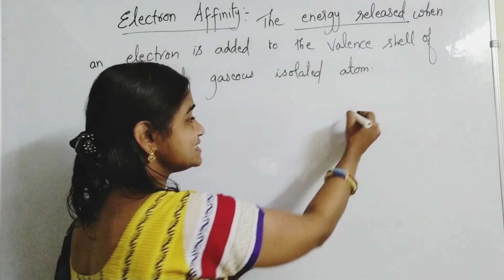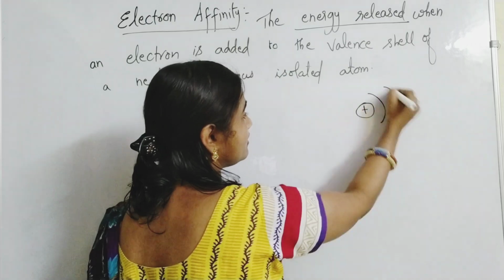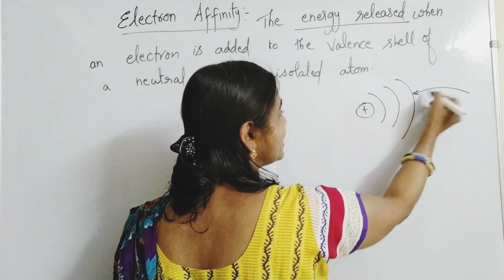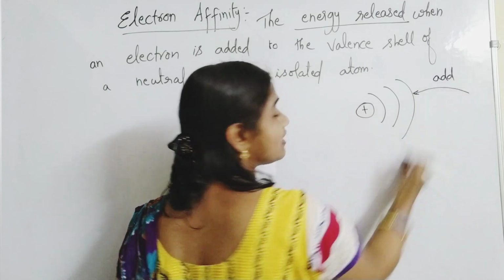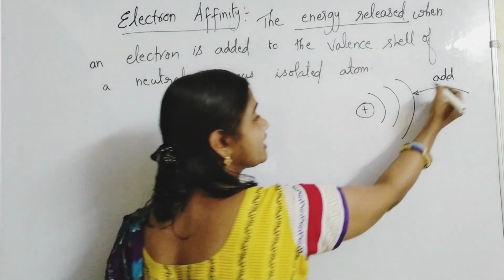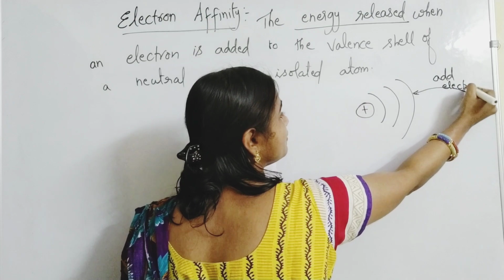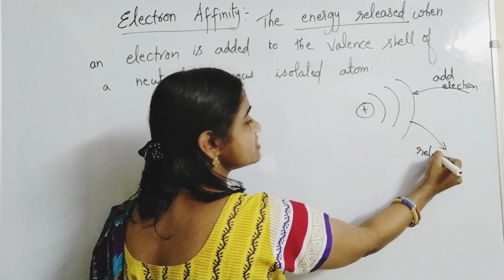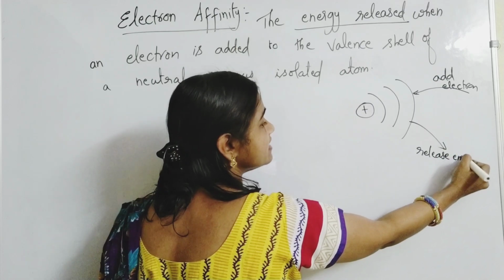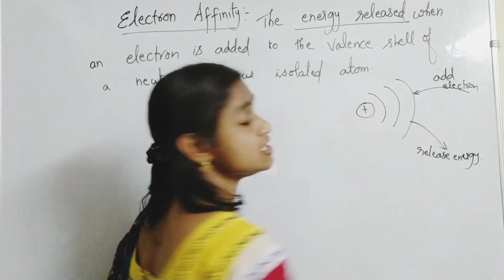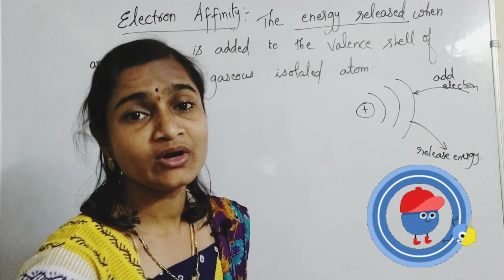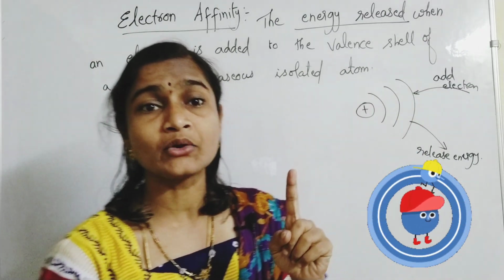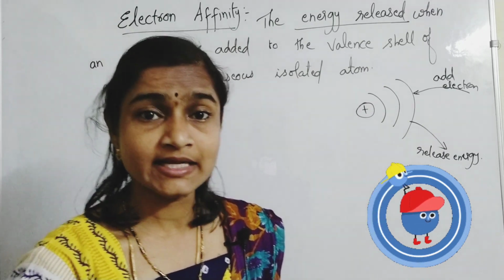The atom has a number of shells and a nucleus. If you add an electron, the atom will release energy. That energy is called electron affinity.